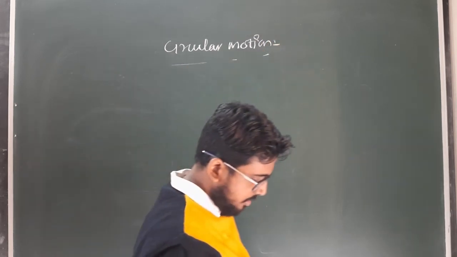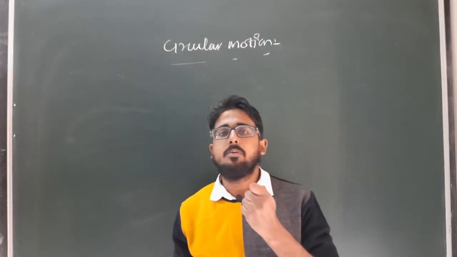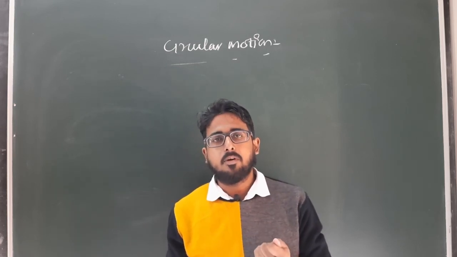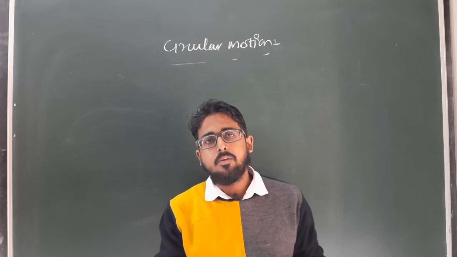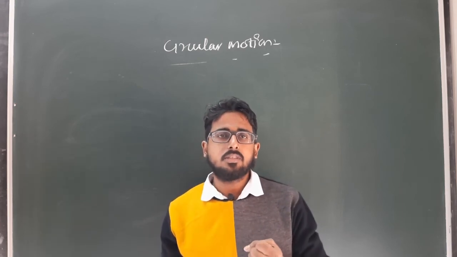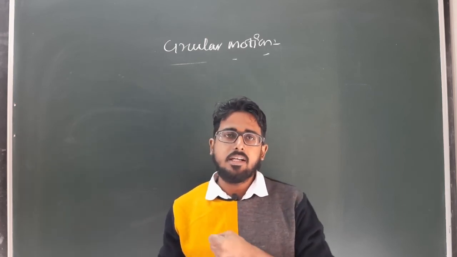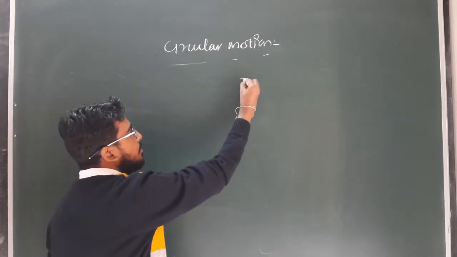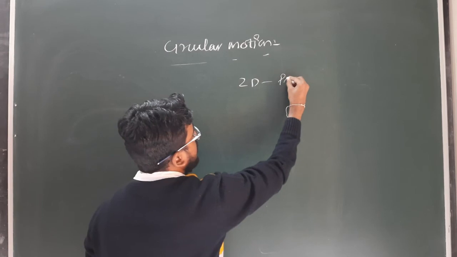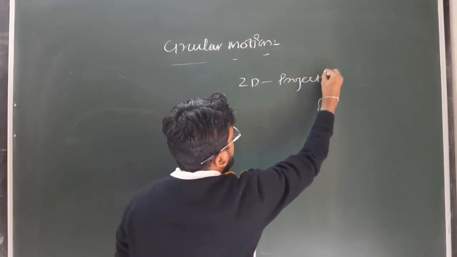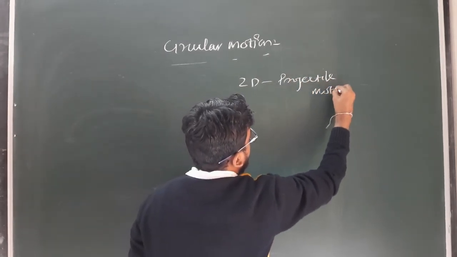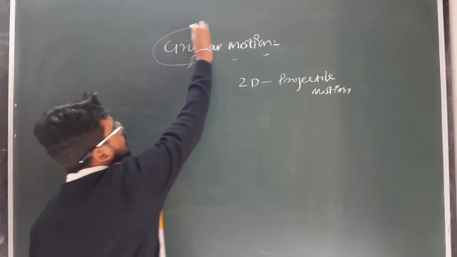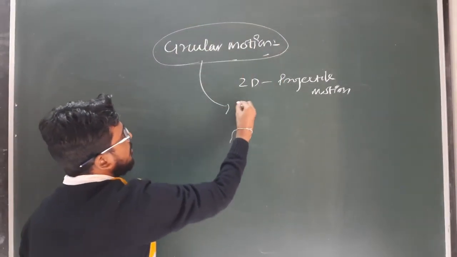We already studied what is motion: when the position of a body changes with respect to time and as observed by an observer, then the body is said to be in motion. We already discussed the motion in a straight line or rectilinear motion, then projectile motion, that is known as a two-dimensional motion. So today we are going to discuss circular motion, which is also a two-dimensional motion.